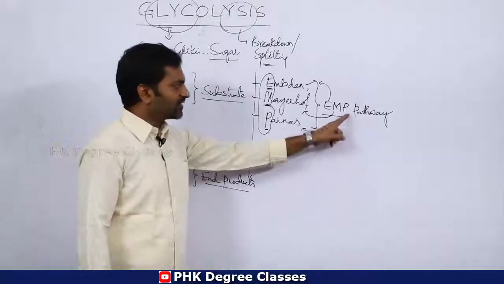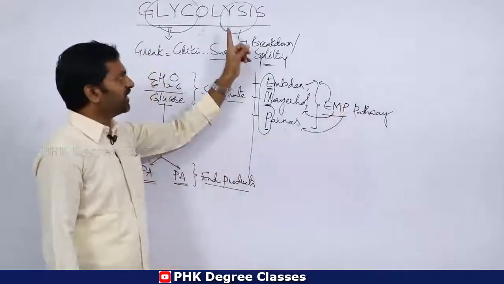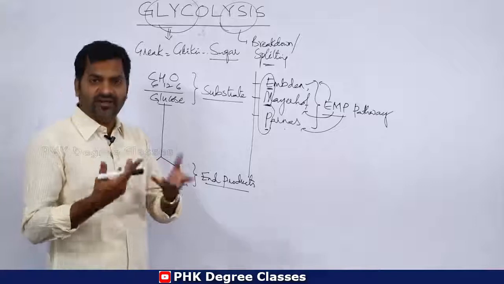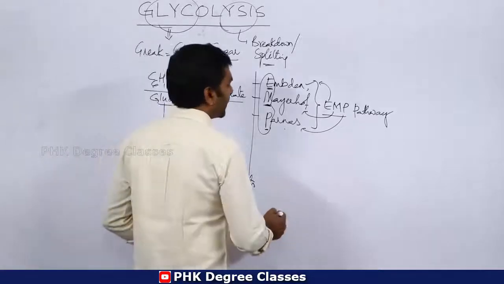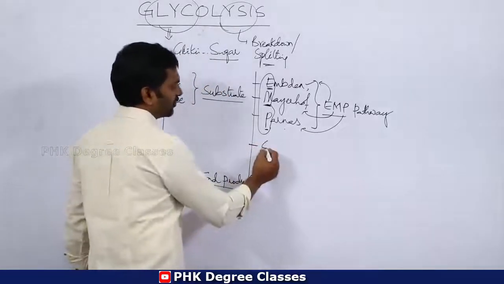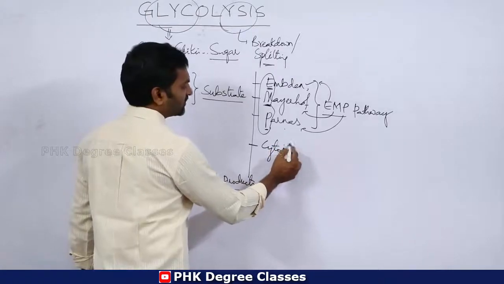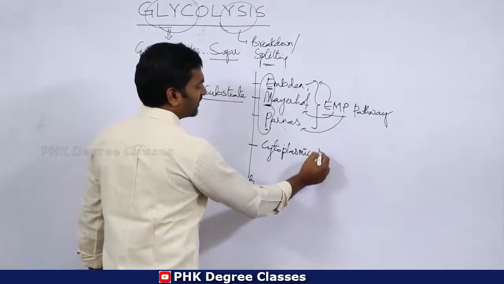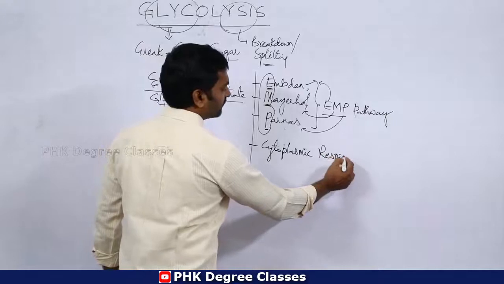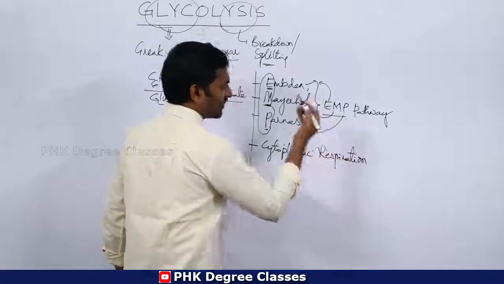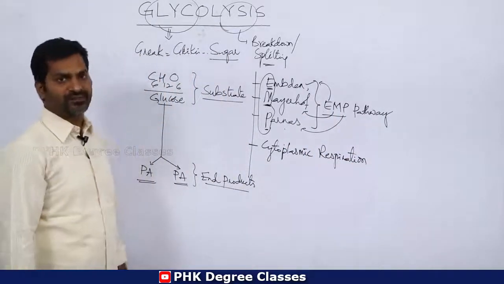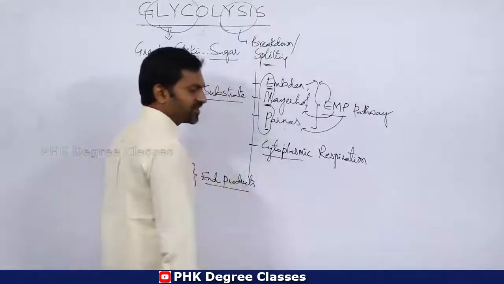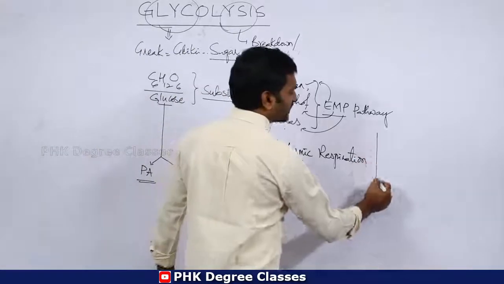This is another name for glycolysis. We have another name as well, that is cytoplasmic respiration. So glycolysis is also called cytoplasmic respiration. Why is it cytoplasmic respiration? Because it occurs in the cytoplasm.